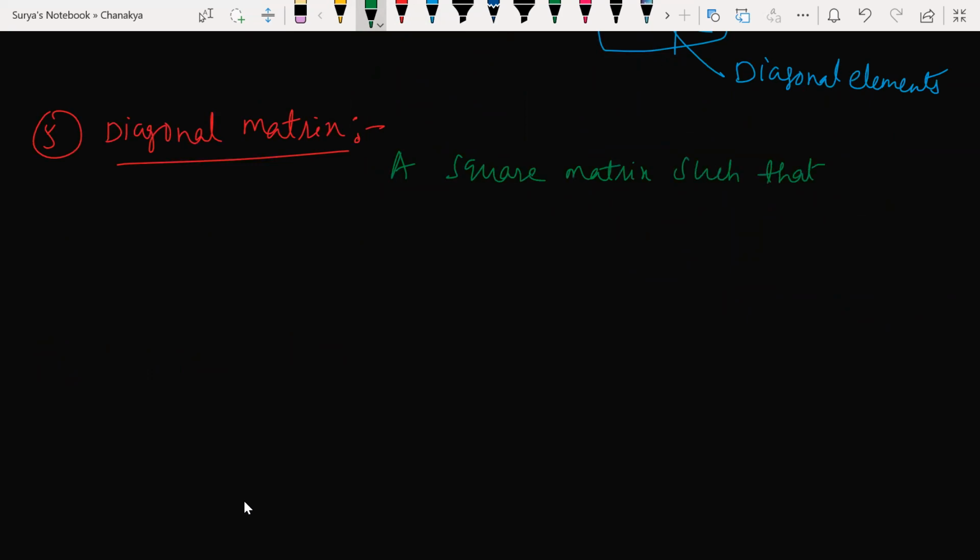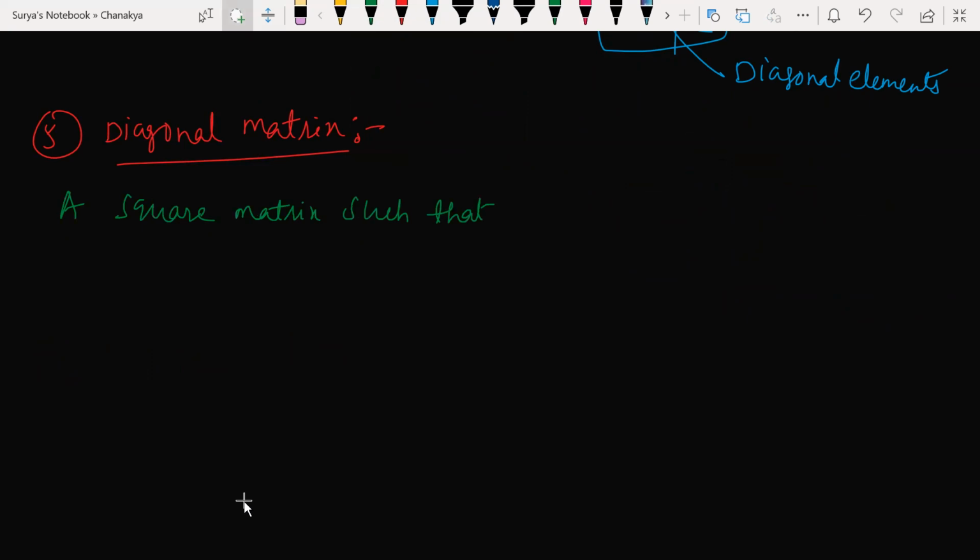A diagonal matrix is a square matrix such that Aij is equal to 0 for all i not equal to j. Diagonal matrix is nothing but a square matrix such that Aij must be equal to 0 for all i not equal to j.